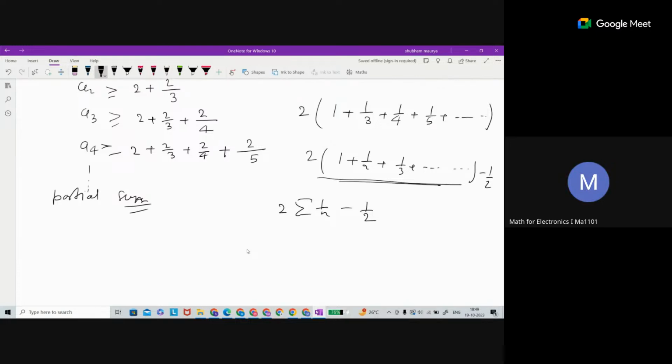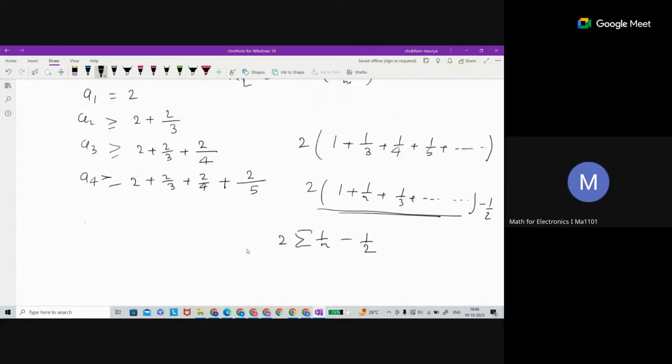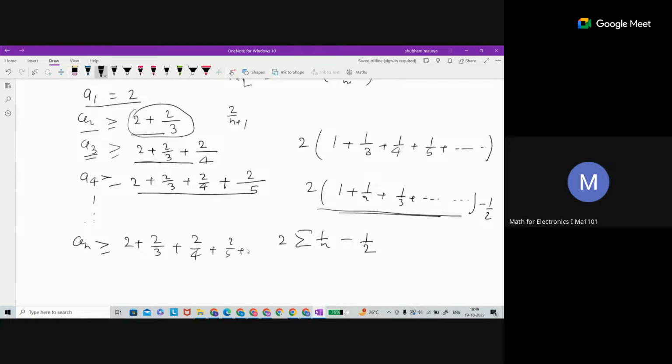So here is what is happening here. If you continue this one, see, this is true, right? This is A1. Assuming A1 is equal to 2, then A2 is going to be greater than this number. And A3 is going to be greater than this minimum number, and the next number is 2 upon n plus 1. So at least A3 is going to be greater than this number, A4 is going to be greater than this number. Similarly, AN is going to be greater than 2 plus 2 by 3, 2 by 3 plus 2 by 4 plus 2 by 5, and so on.